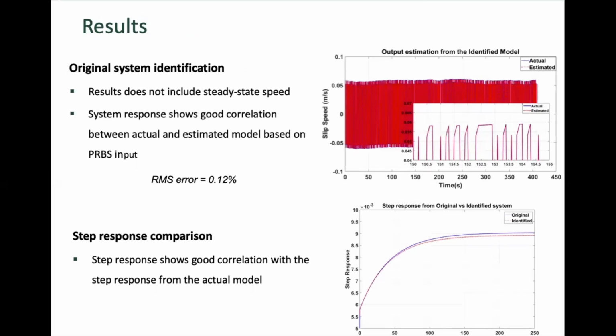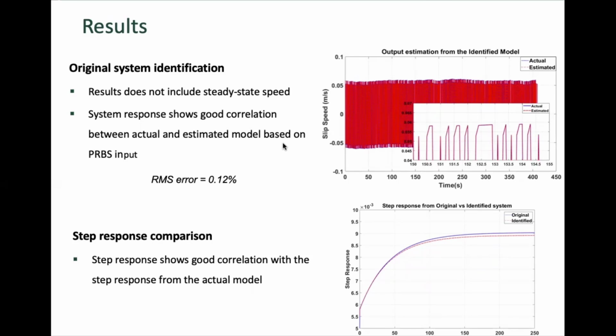First, I'm going to show the result of the system identification performed by the algorithm for the original system. Based on the input-output data set we obtained on the dry road condition, we performed the system identification. As can be seen from the plot, the results obtained from our identified model recreate the actual system response pretty well.